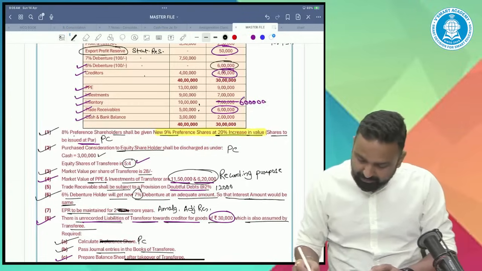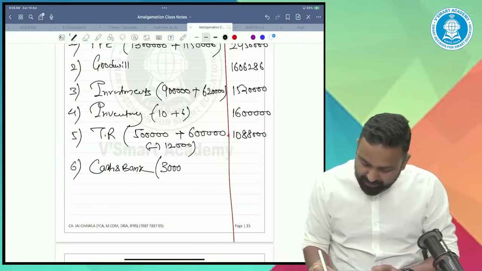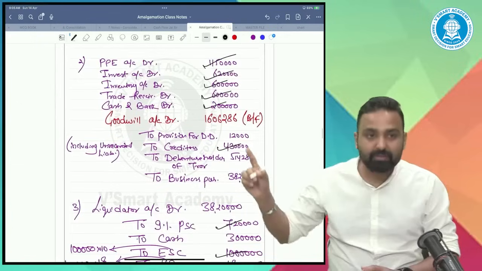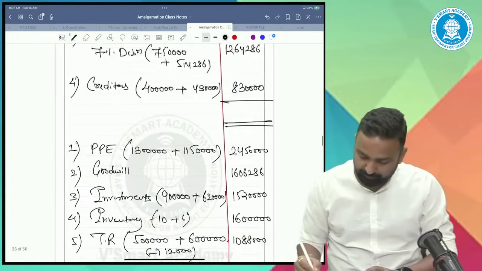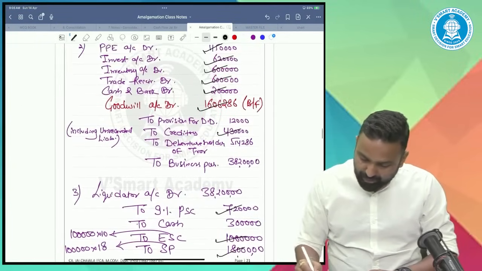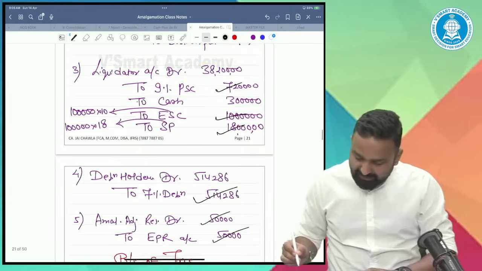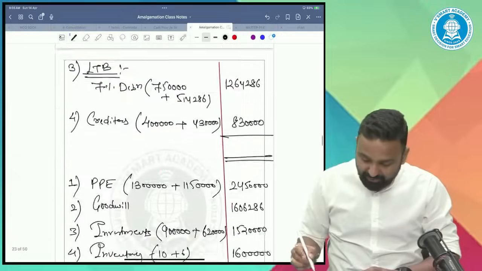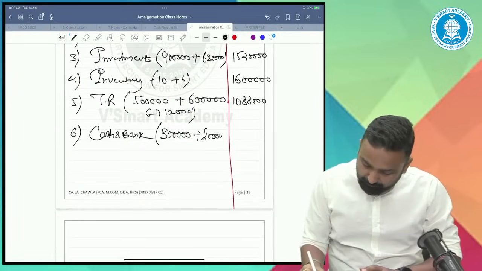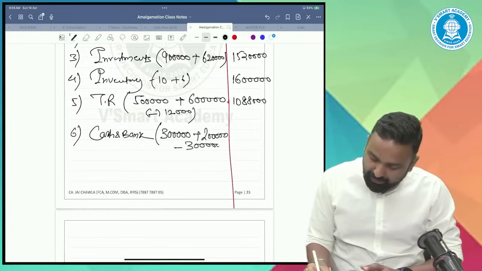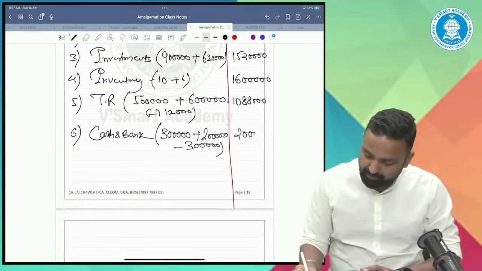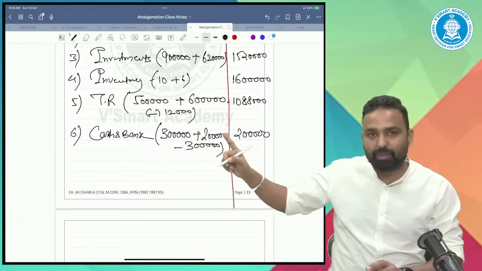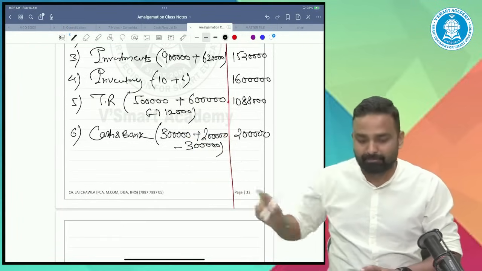Then cash and bank balance. What was the cash and bank balance? Transferee's cash and bank balance was 3 lakh and we took over 2 lakh. Goodwill already taken over. We took over the cash of 2 lakh, and other than that, we paid the cash of 3 lakh. So it is net 2 lakh only. So once again, transferee's cash was 3 lakh. We took over 2 lakh and we paid 3 lakh in the form of PC.